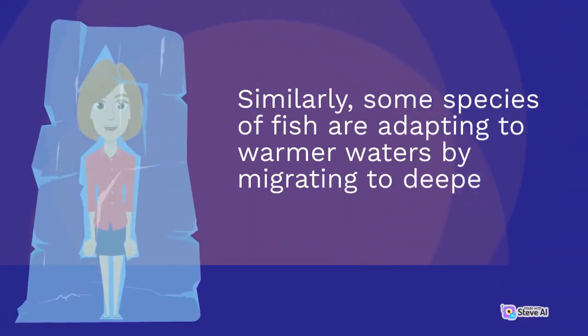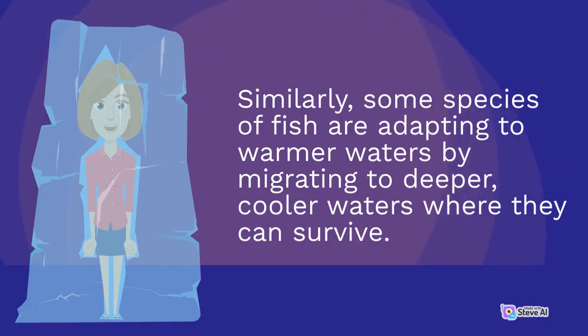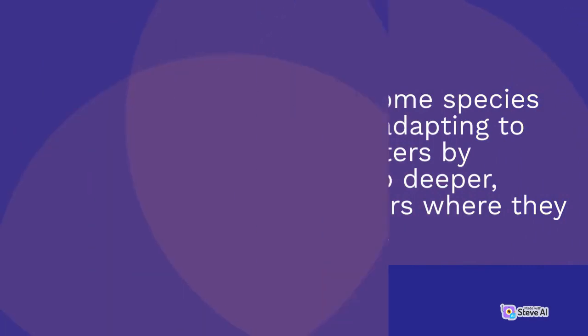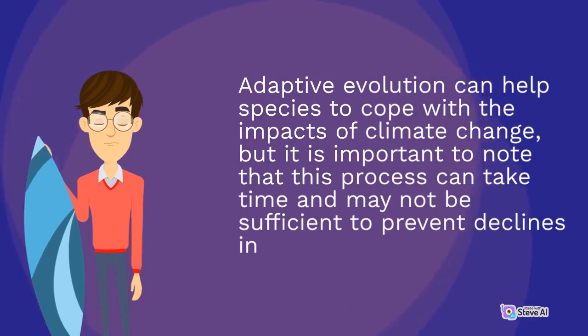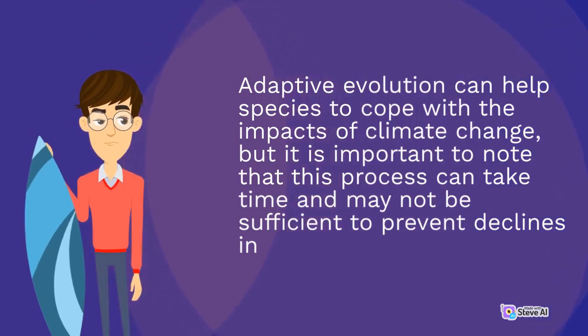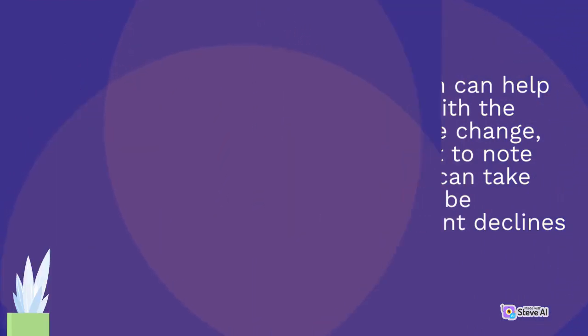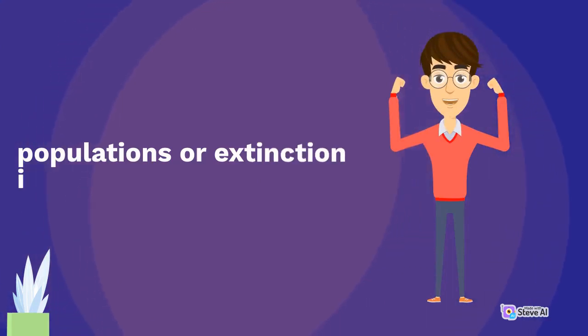Similarly, some species of fish are adapting to warmer waters by migrating to deeper, cooler waters where they can survive. Adaptive evolution can help species to cope with the impacts of climate change, but it is important to note that this process can take time and may not be sufficient to prevent declines in populations or extinction in some cases.